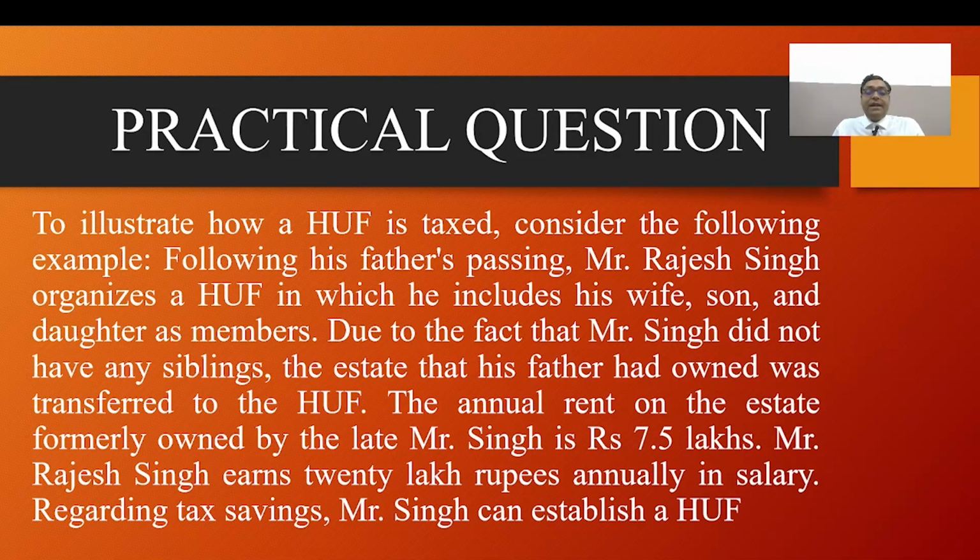The annual rent of the estate formerly owned by the late Mr. Singh is rupees 7,50,000. Formerly, Mr. Rajesh Singh earned 20 lakh rupees annually in his salary. Regarding tax saving, Mr. Singh can establish a Hindu undivided family.